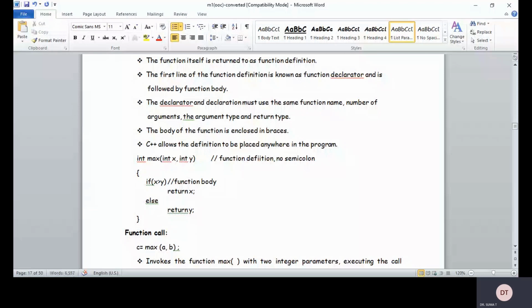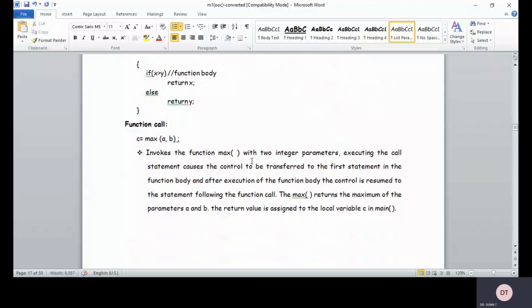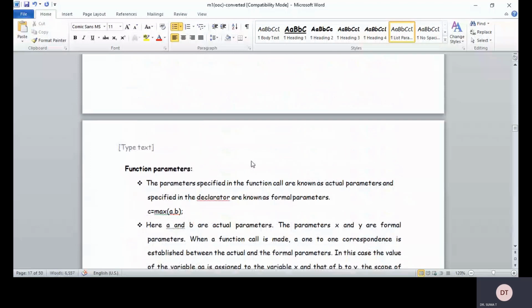Okay, that is the reason why we are not giving the semicolon. The function call C is equal to max of A comma B invokes the function max with two integer parameters. Executing the call statement causes the control to be transferred to the first statement in the function body, and after execution of the function body, the control is resumed to the statement following the function call. The max returns the maximum of the parameters A and B. The return value is assigned to the local variable C in the main heading.